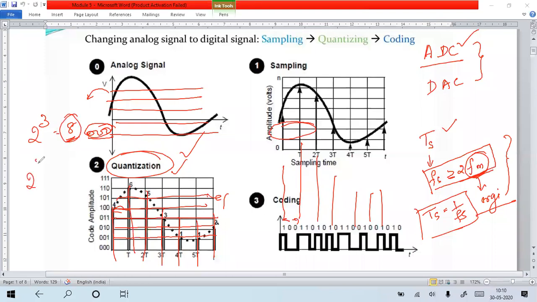That is the standard, 2 to the power of 3, that means 8 levels. Your amplitude is split into 8 levels. Each level is represented from 0 0 0, up to 0 0 1, and finally 1 1 1.